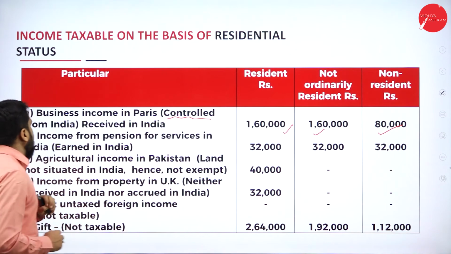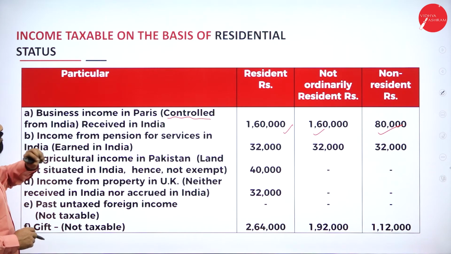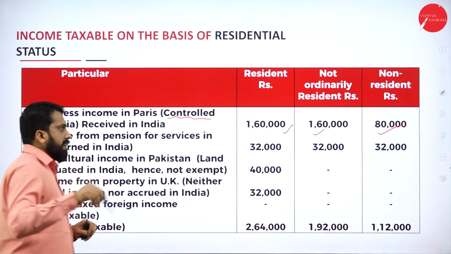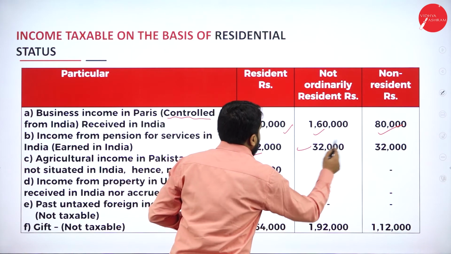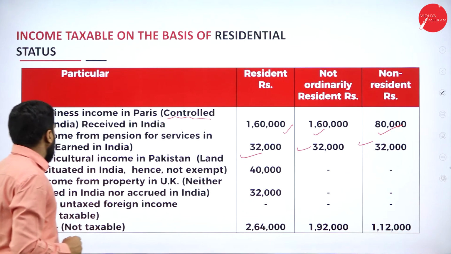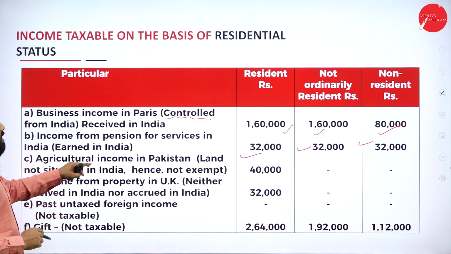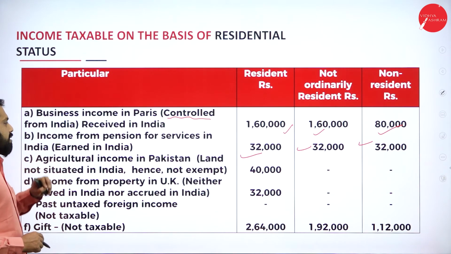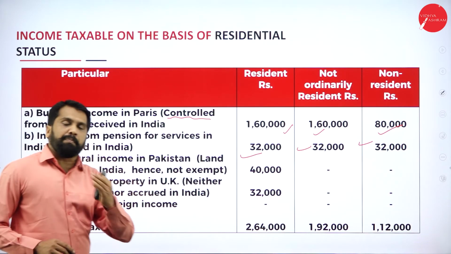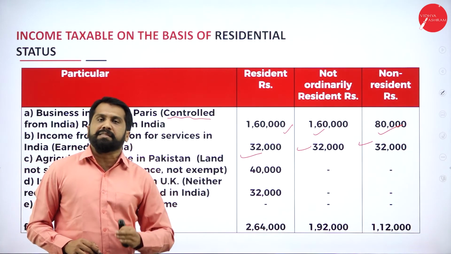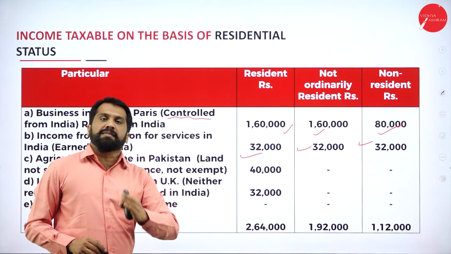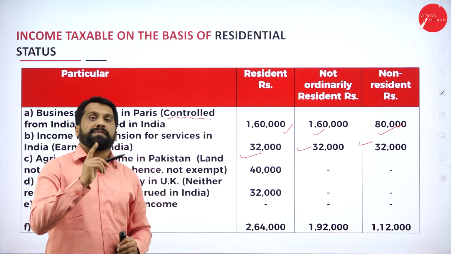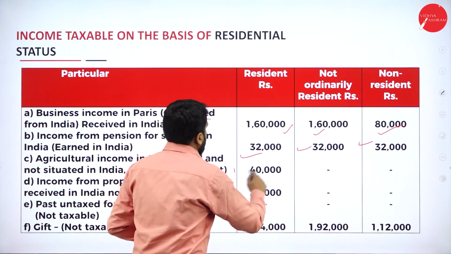Remember this. Next, income from pension for service in India: taxable, taxable, taxable. Next, agriculture income in Pakistan, land not situated in India, earned and received in Pakistan. Only one person is taxable.